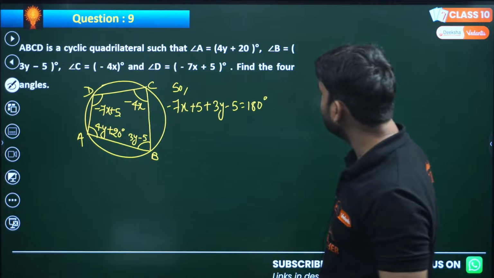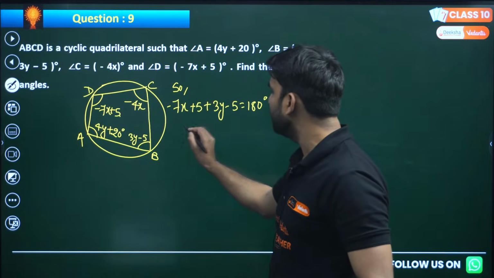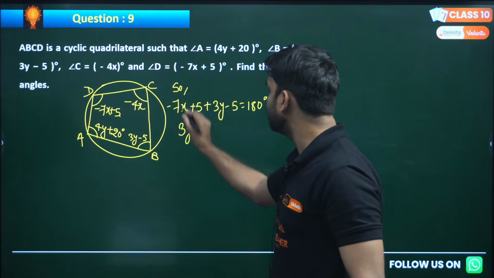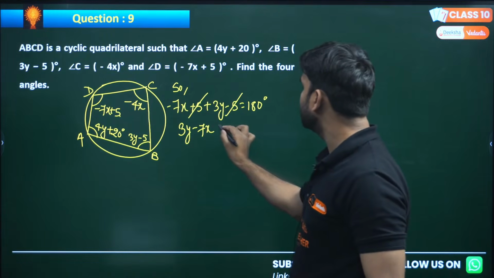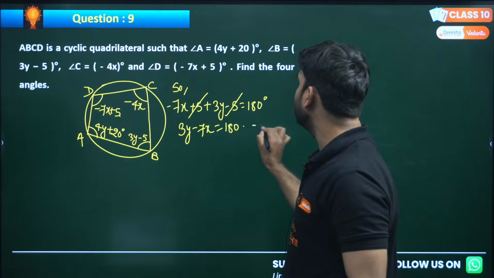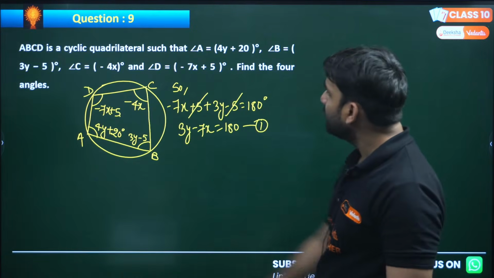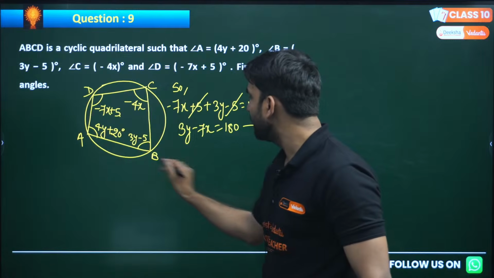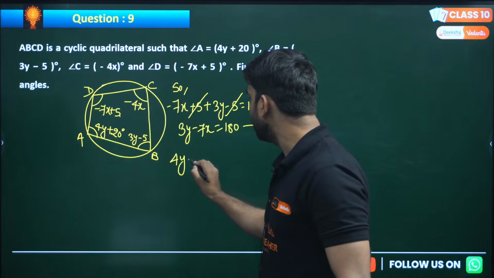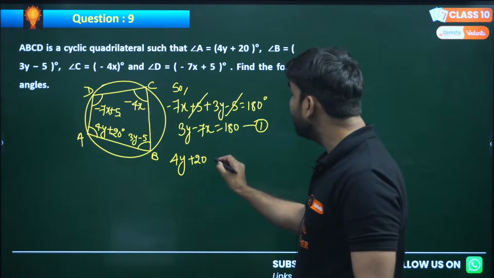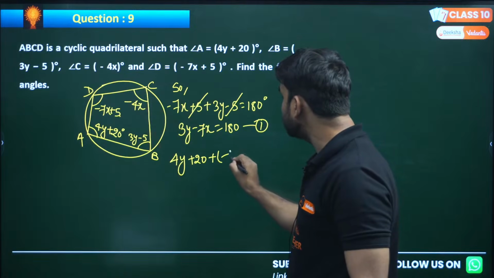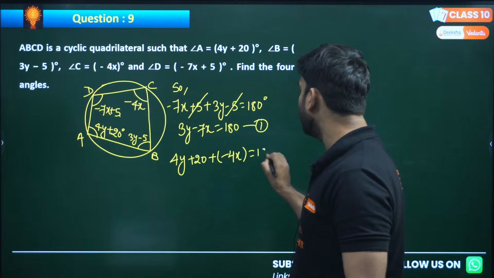So can we solve this? 3y is positive, so we can take at first position minus 7x. The minus 5 plus 5 cancel here. So this is equal to 180. Keep this as it is. Now come to the second, A plus C. So this is 4y plus 20, and this is minus 4x. So when you do the addition, 4y plus 20 minus 4x will be equal to 180 degrees.